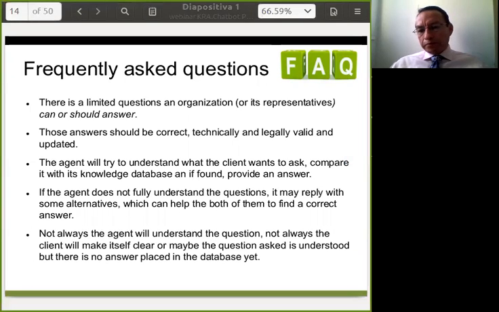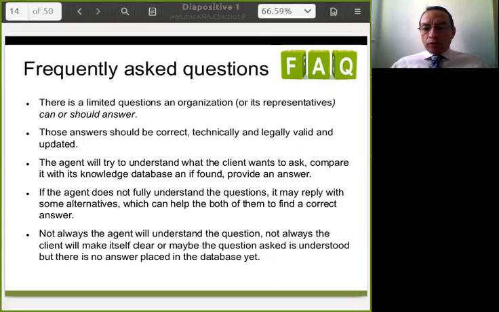Let's talk about some characteristics of the frequently asked questions. There are limited questions an organization or its representatives can or should answer. Not every question should be answered. Not anything should be addressable for answering in between the scope of the organization services.